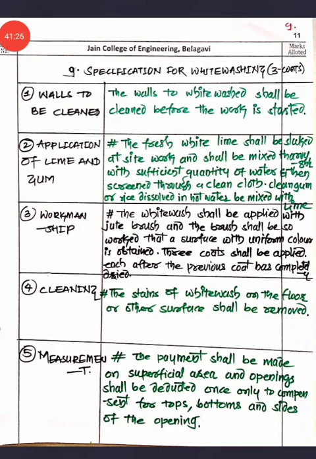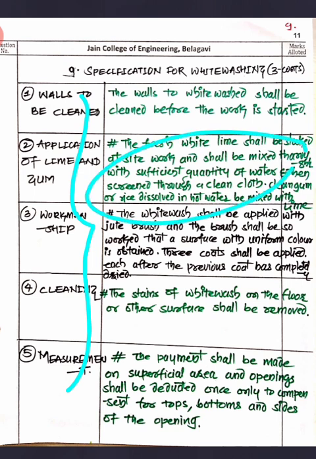Right, my friends. So the last two items we are going to see. The ninth item is whitewashing. It is very important that you apply 3 coats of whitewashing. Here we have this sequence: first of all cleaning the wall, then application of lime and gum, then workmanship, cleaning and measurement. Application of lime and gum means application of whitewash.